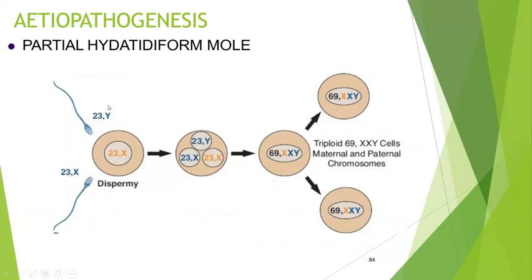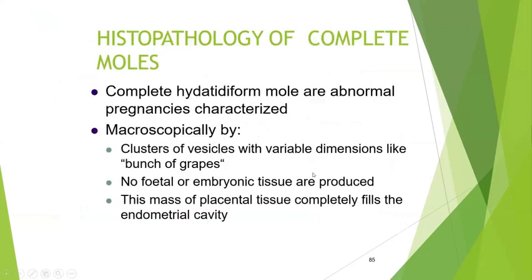An empty egg will be fertilized by a 23Y chromosome, which will lead to extra sets of chromosomes. So a triploid 69XXY cell will be common in partial hydatidiform mole, where there will be partial fetal parts, but it is inevitable to continue. So a missed abortion will be most common with the partial hydatidiform mole. So how do they grossly present? They present as multiple fluid-filled vesicles along with the product of conception.